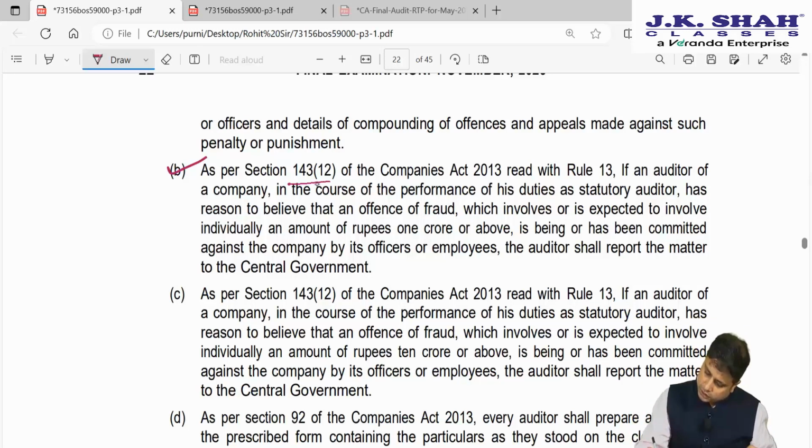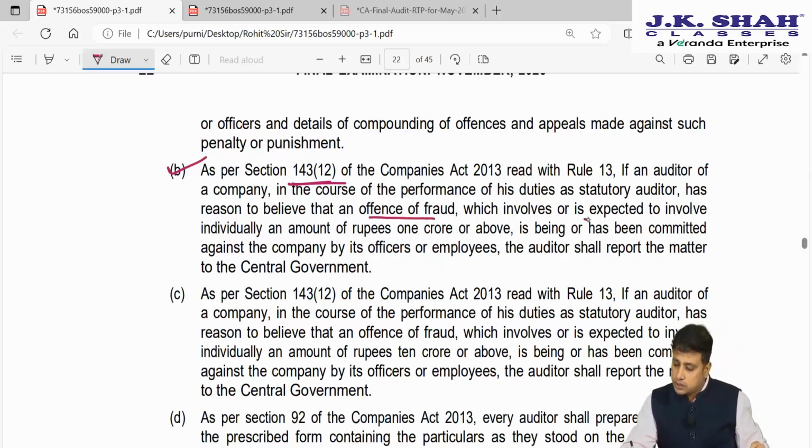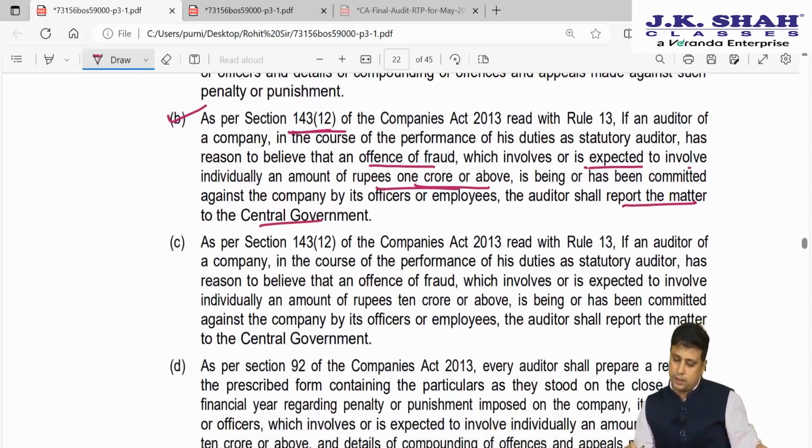So here, as per section 143(12), if the auditor of a company in the course of the performance of duties has reason to believe that an offence of fraud which involves or is expected to involve an individual amount of rupees 1 crore or above is being or has been committed against the company by its officer, the auditor shall report the matter to the central government.